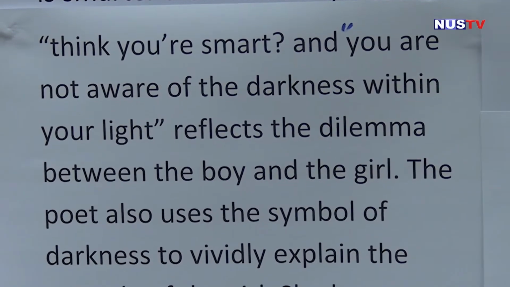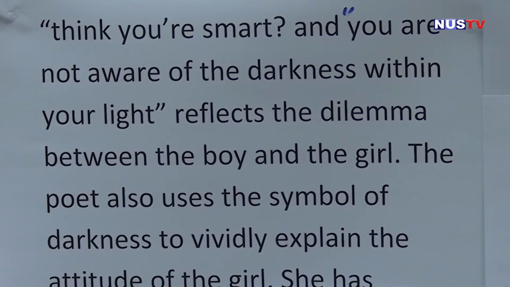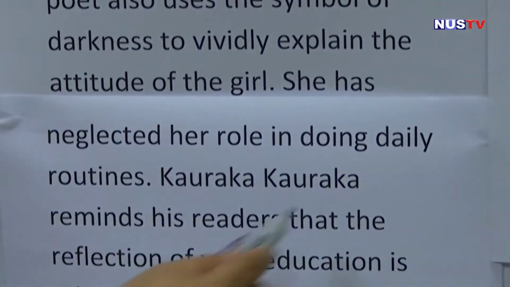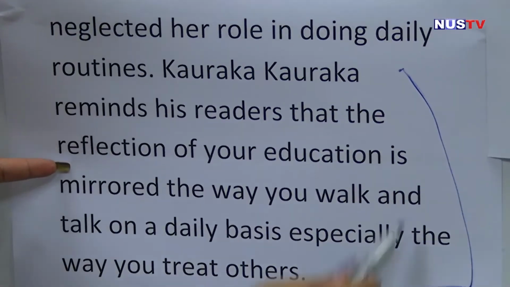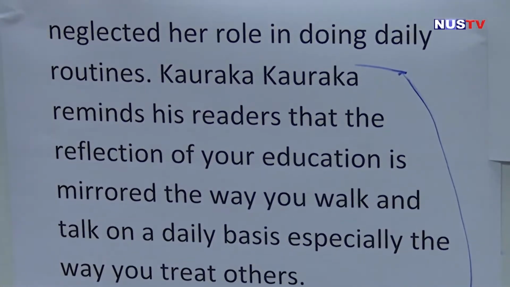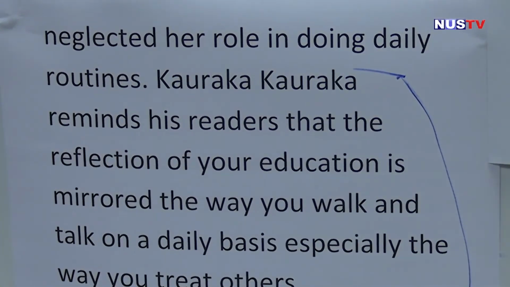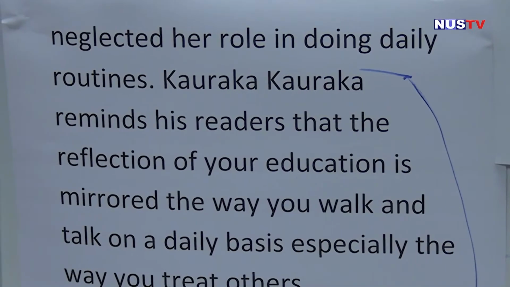She has neglected her role in doing daily routines. Okay, and then the bottom part, again just like your first body paragraph, is your application. Karaka Karaka reminds his readers that the reflection of your education is mirrored in the way you walk and talk on a daily basis, especially the way that you treat others.